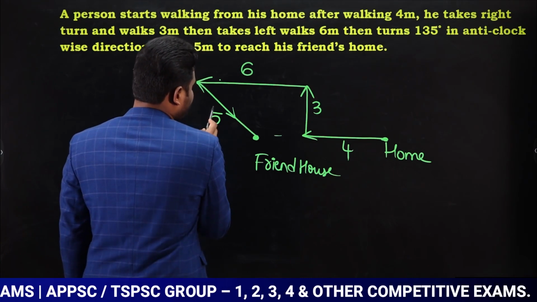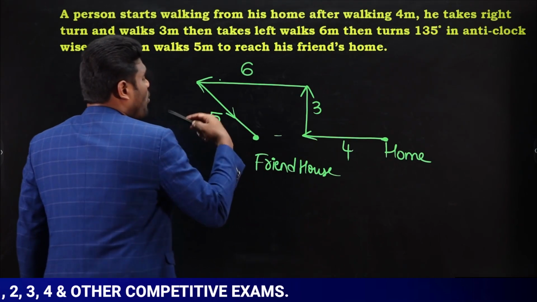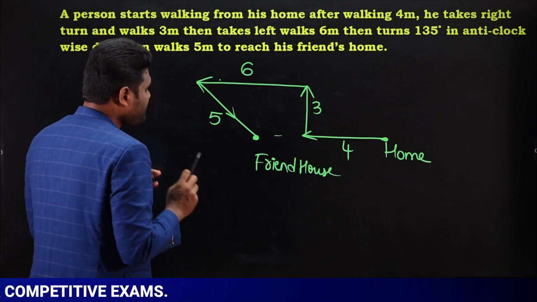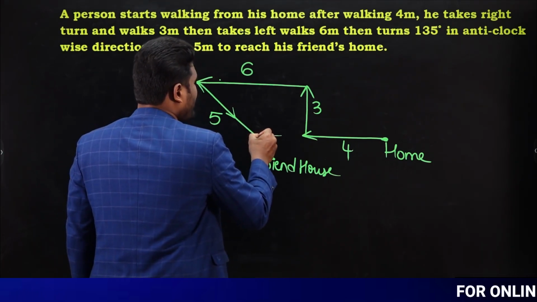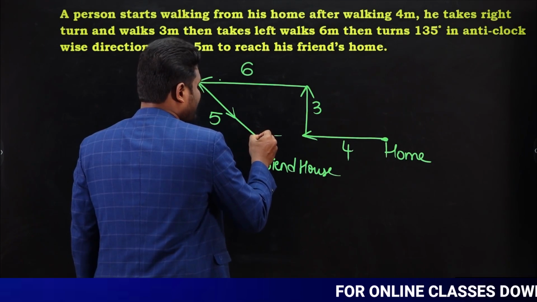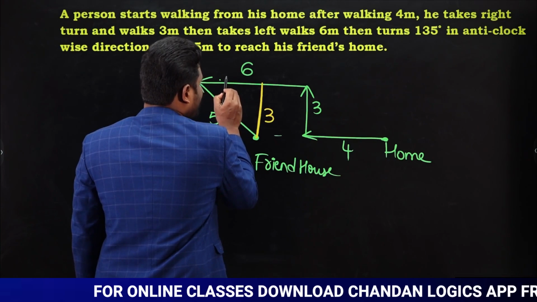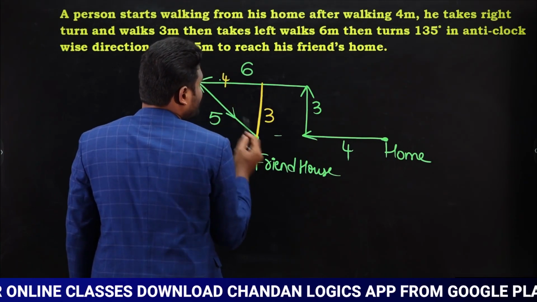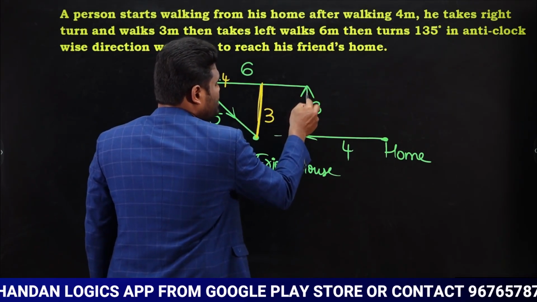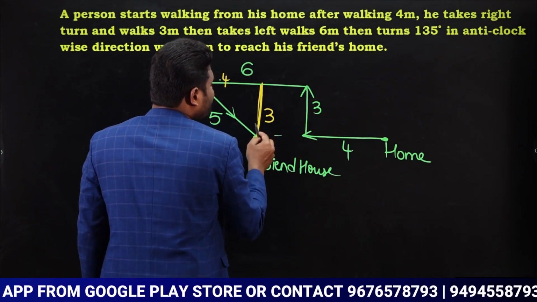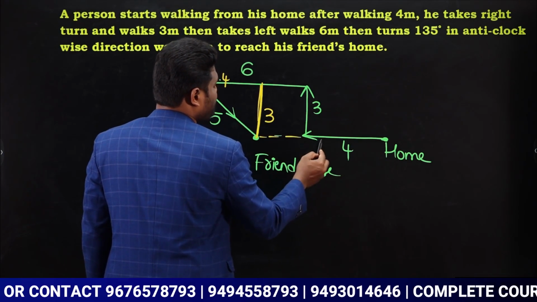Now if we observe, this is 5. As this is 5, if I want to know this distance, what is this distance? Actually I do not know. If this is 5 and I apply the Pythagorean triplet, then if this side is 3, this side is going to be 4. So this is 3, this is 4. When this is 3, then this is also 3, yes or no? If both of them are 3, then the horizontal distance is going to be the same.